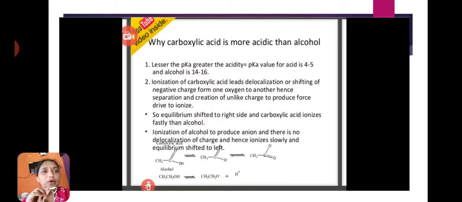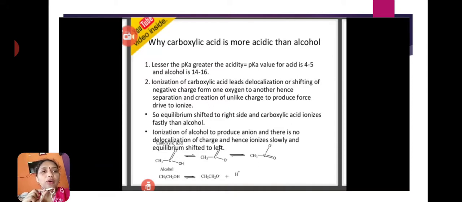Ionization of carboxylic acid leads to delocalization or shifting of negative charge from one oxygen to another, hence separation or creation of unlike charge produces a driving force to ionize. So the equilibrium shifts to the right side and carboxylic acid ionizes faster than alcohols.